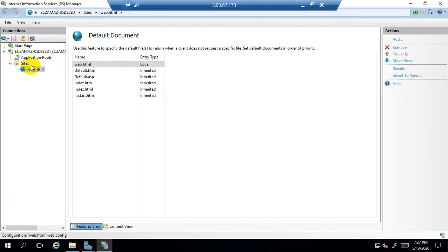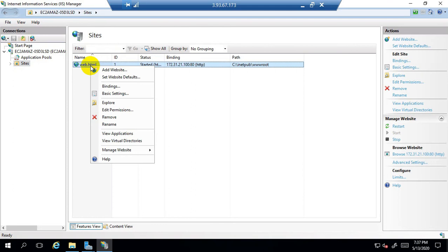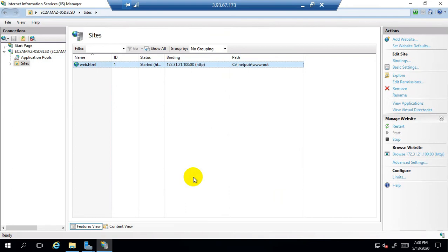Now click on the container with the name sites. We double clicked on it. Now right click on web.html and click on set website defaults. We have no need to modify anything in these website defaults. Now click on OK. So we are done with the creation and publishing of a website on the web server.